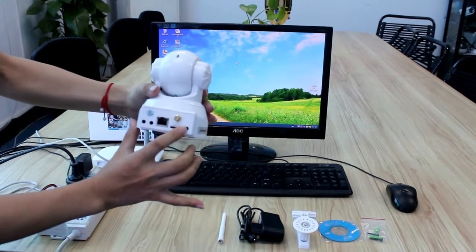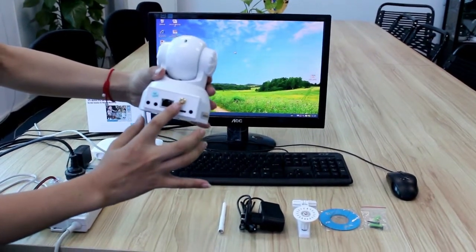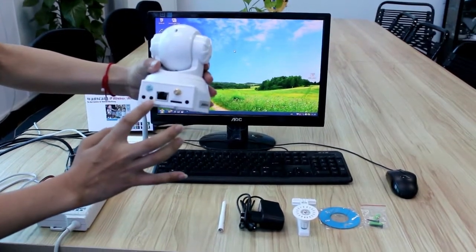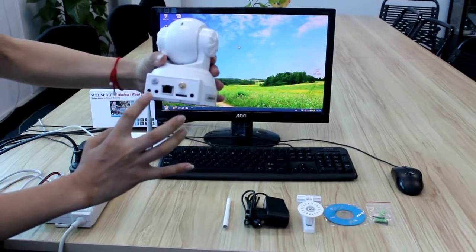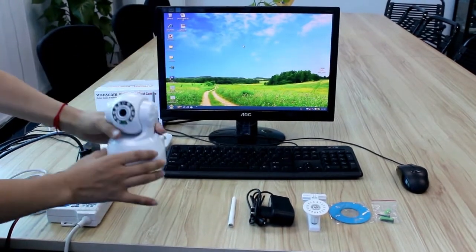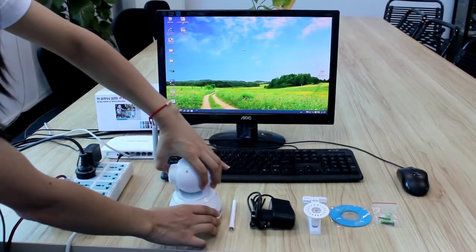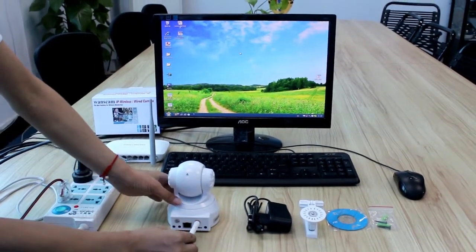This is the DC input, antenna interface, Ethernet interface, indicator light, audio in and audio out. Let's start to install it. Firstly, tighten the antenna.